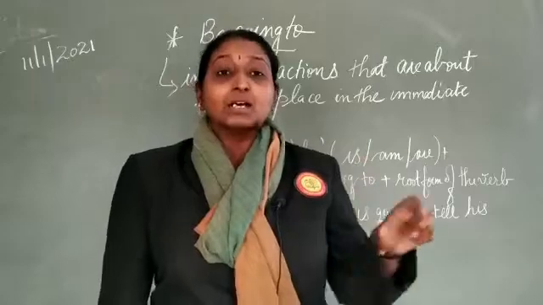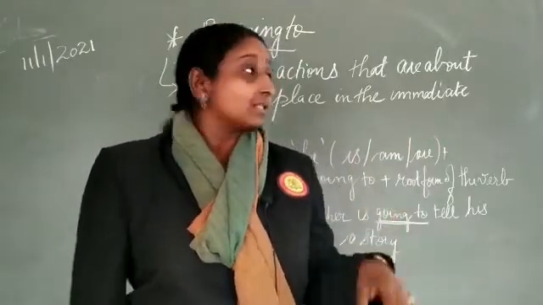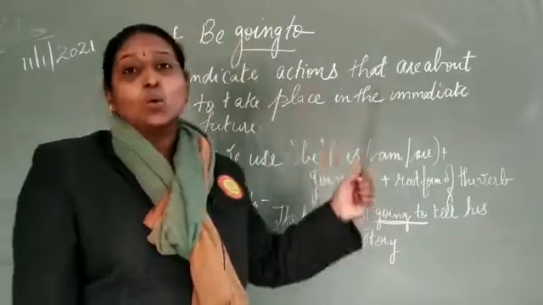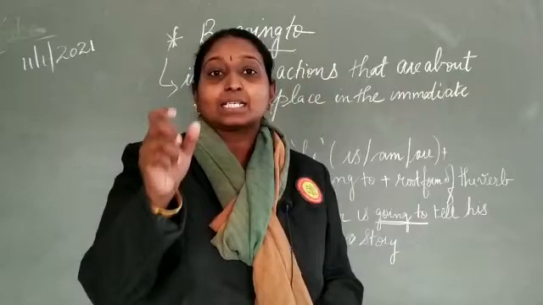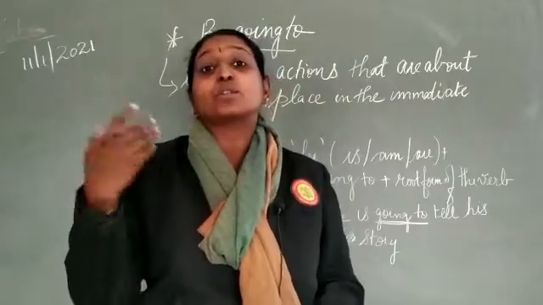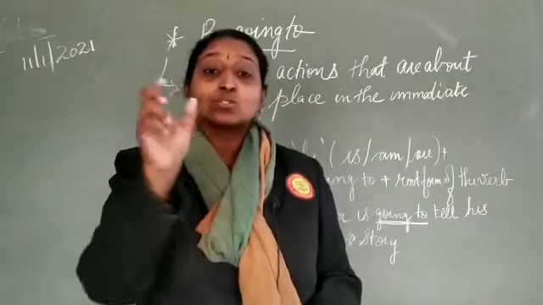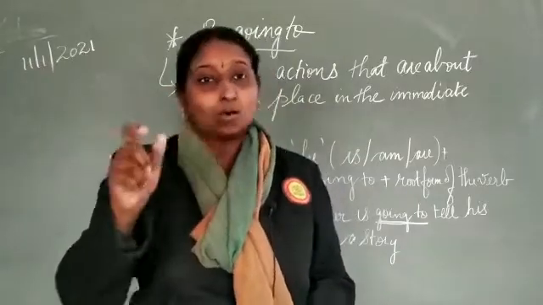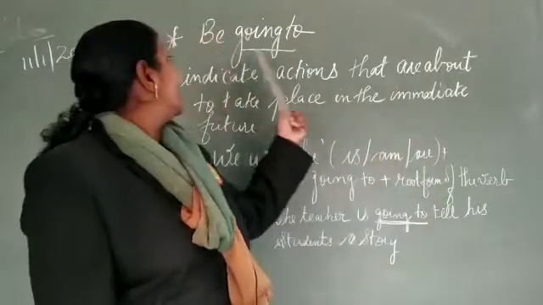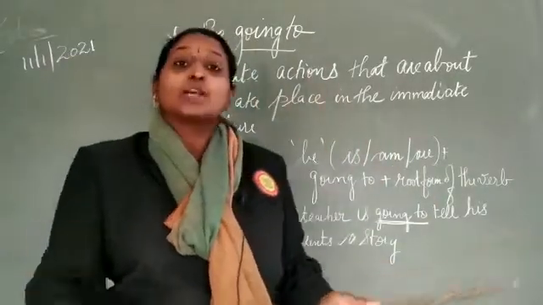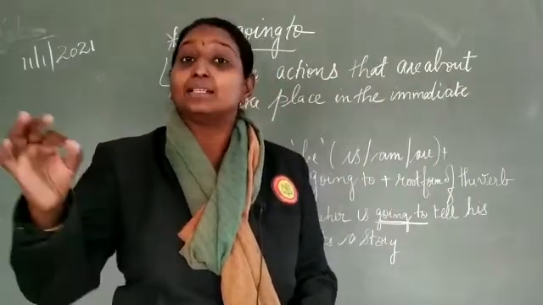Now in that, a green color box is there at the bottom of your page that tells us about be going to. Before that also I have told you that future tense tells us about the action that will be happening or it might be happening. That is where we use will or shall. One more thing that you have to keep in mind is that be going to also indicates that an action can take place in future.